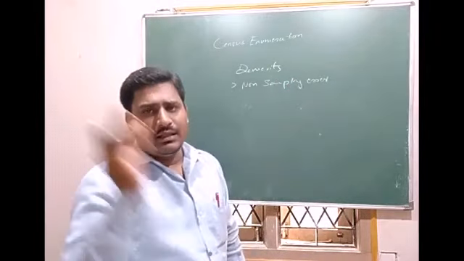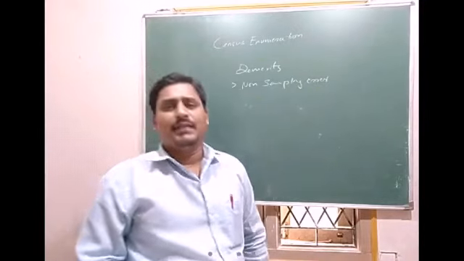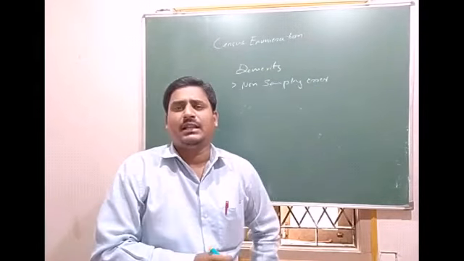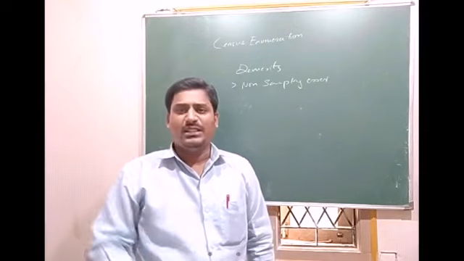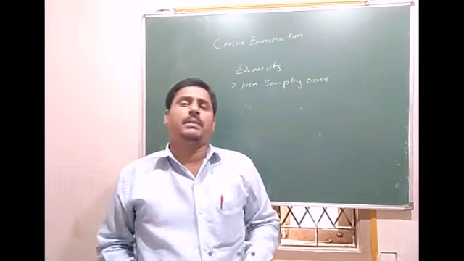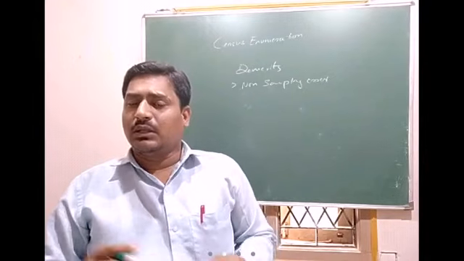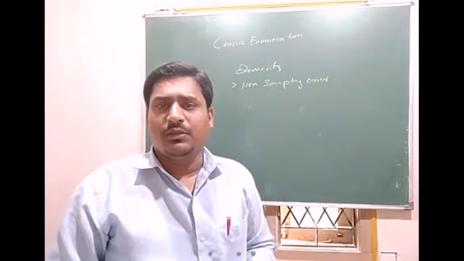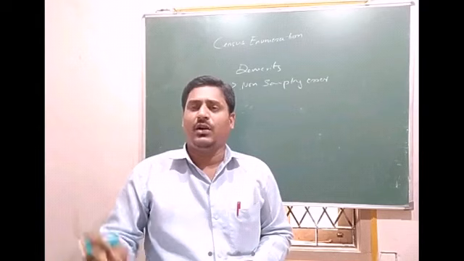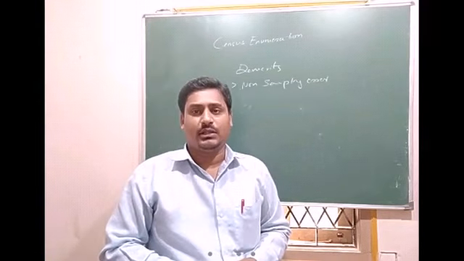So again the same example. Sampling error is if I select a wrong sample. Non-sampling error is because there are no samples; we meet each and every person. When complete enumeration comes, without leaving a single unit, we have to collect information from every unit.